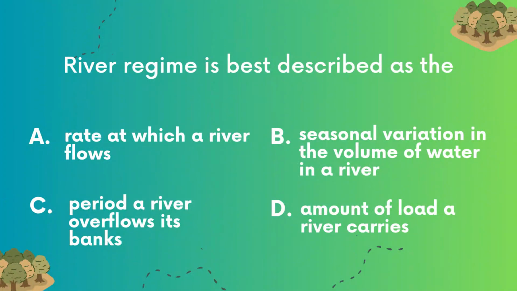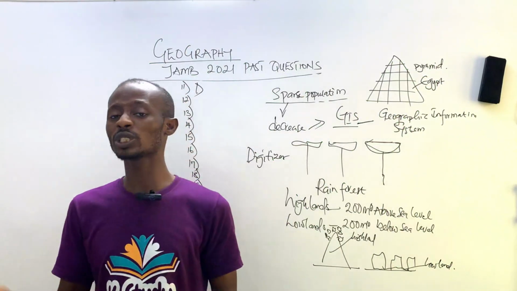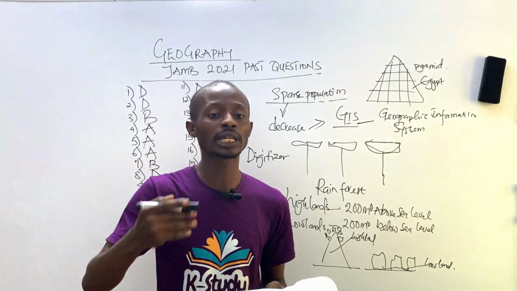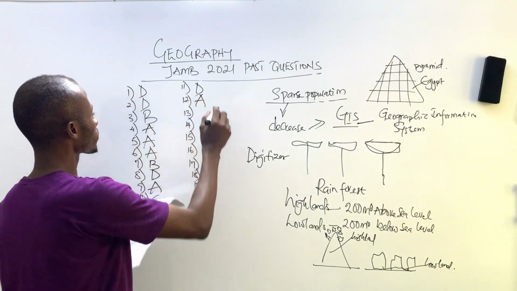Number 12. River regime is best described as A, rate at which a river flows, B, seasonal variation in the volume of water in a river, C, period a river overflows its banks, and D, amount of load a river carries. The word river regime simply means the rate at which a river flows. That's very simple. That is the definition of river regime, the rate at which a river flows. So the answer here is A.